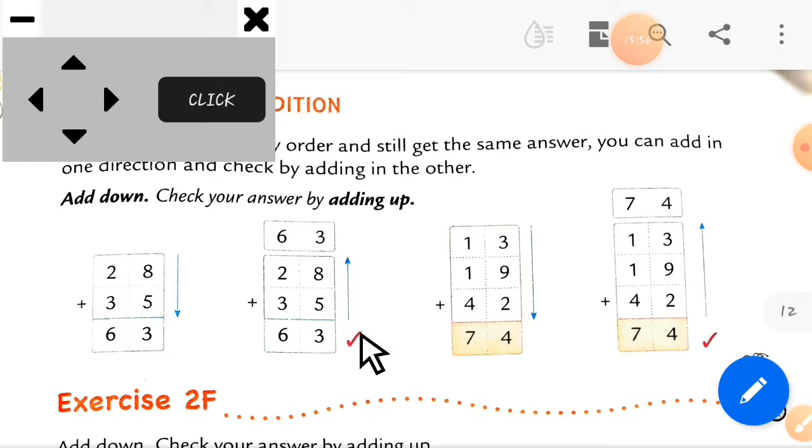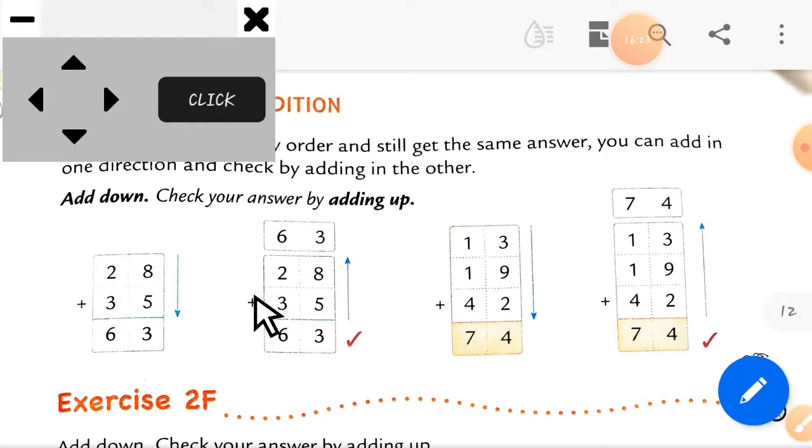Now you have to add upside. Okay, this sum you have to add upside. So as we add upside, take 5 first. So 5 plus 8 is equal to 13. Here is the answer 13, with 3 at the ones place. I write 3 here, you can see, and another 1 will go as a carry forwarded number, and add that 1 in the tens column.